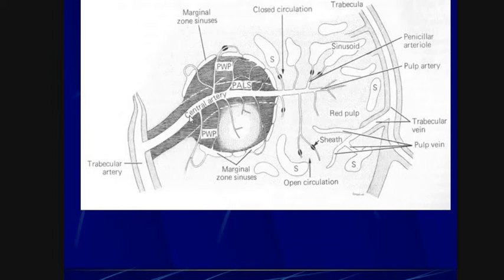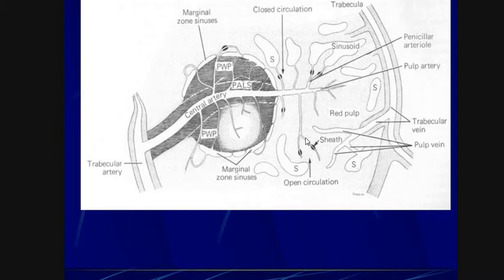Here we see the central artery and the trabecular artery. From the trabecular artery, the artery continues and becomes the central artery. This is the principal white pulp. These are the sinusoids. These all are the sinusoids. This is the red pulp.